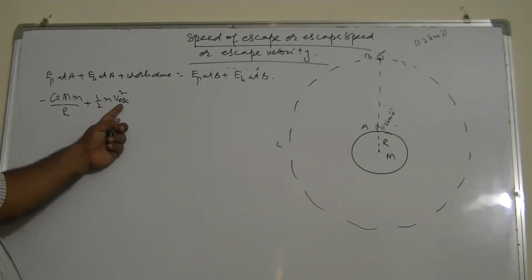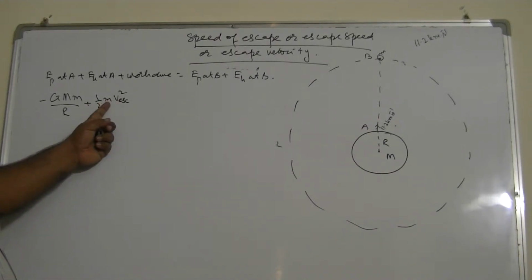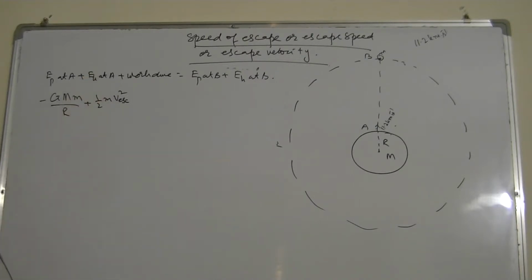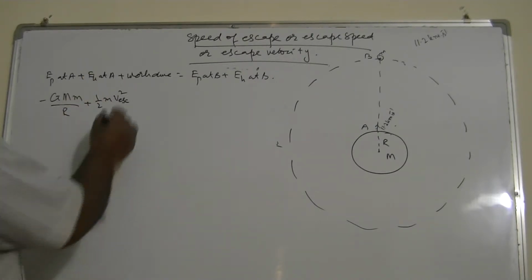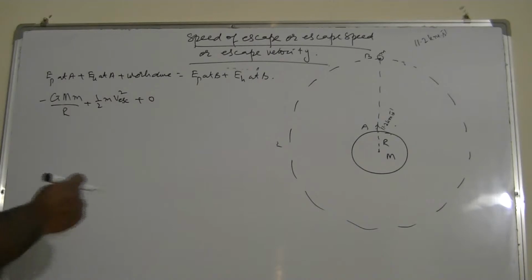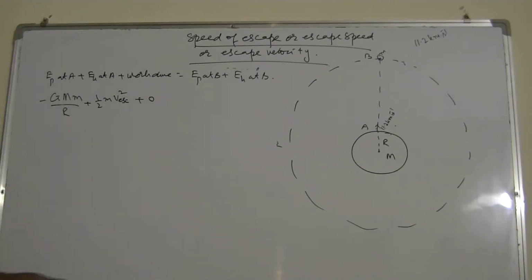This is the escape speed it has, and the mass of the object is small m, so its kinetic energy must be 1/2 m v_escape squared, plus work done must be 0, because it moves only without the help of rockets and other things. There's no other means.